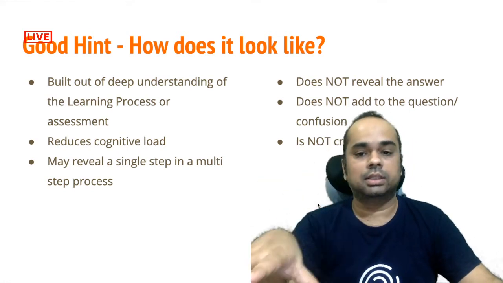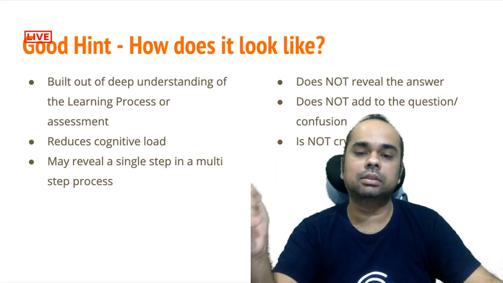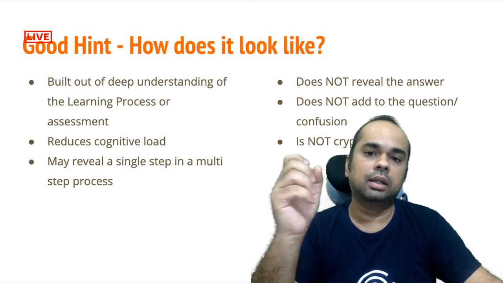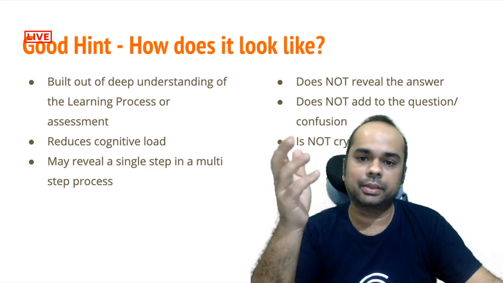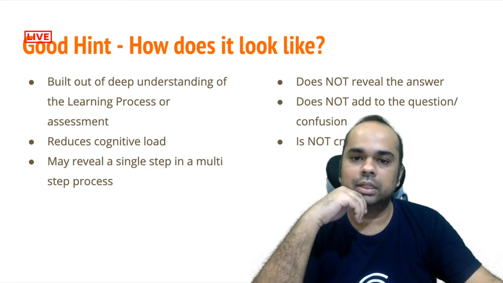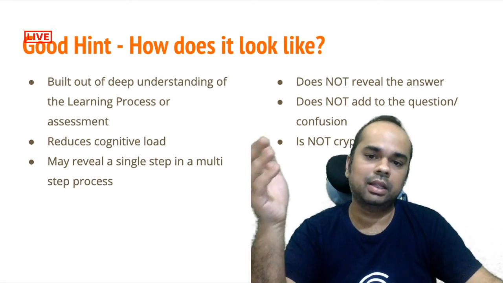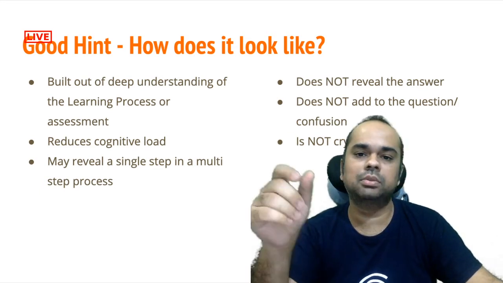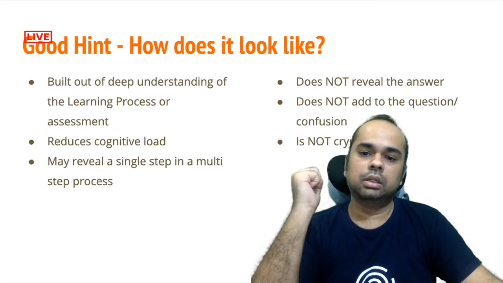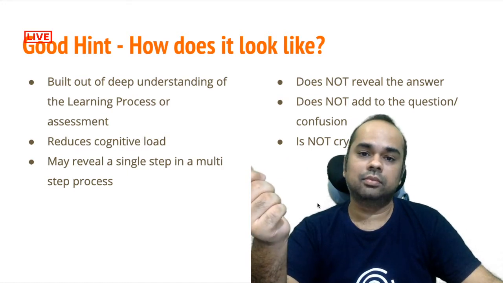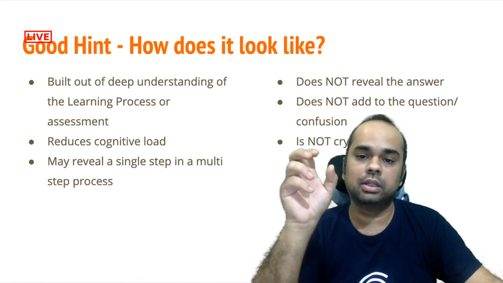A good hint is not an answer, and this is the most common pattern that you will see in a lot of online coding platforms, where your task is basically to declare an array, but the hint is basically, okay, declare an array with elements a, b and c, and they actually write out the whole syntax. You just need to put the equal to sign and things are done. A good hint is not a question. It's not a rhetorical question. It doesn't add to the confusion, or it is not leading or anything of that sort.